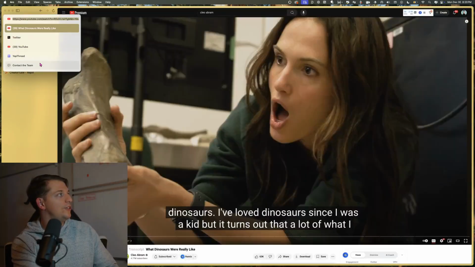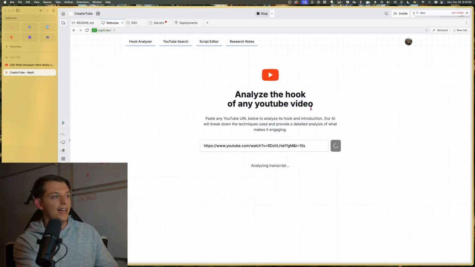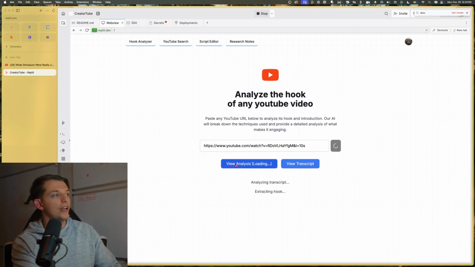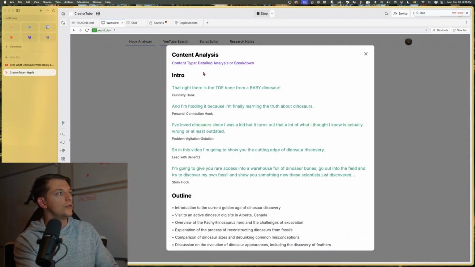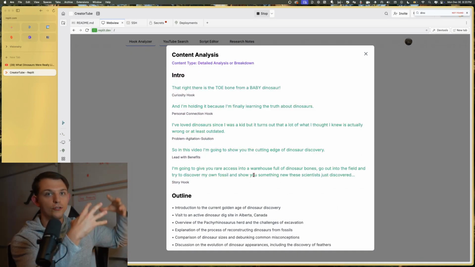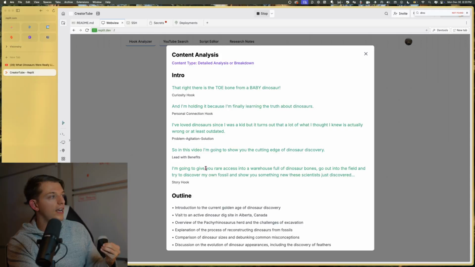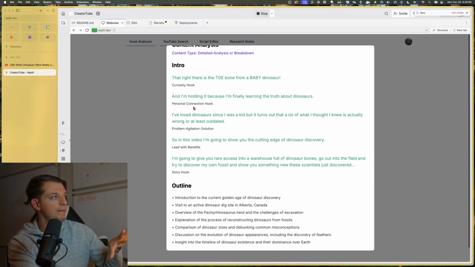What this app allows you to do is copy any YouTube link and paste it in here, and it will analyze the transcript. It's going to create a video analysis right here. We can view the analysis, and it's going to go through the entire intro. It pulls the intro transcript and analyzes it with AI. The green is the actual hook, and it breaks down the hook. Obviously this only took an hour, so I can make the prompts a little better.